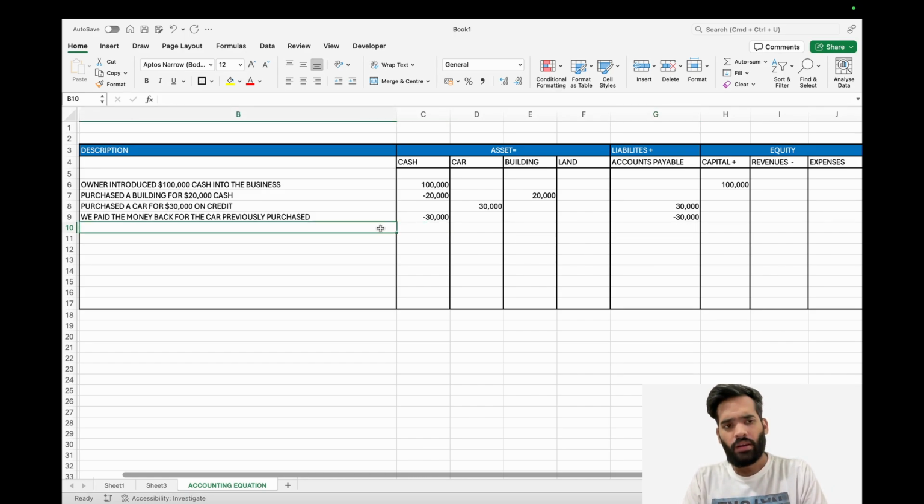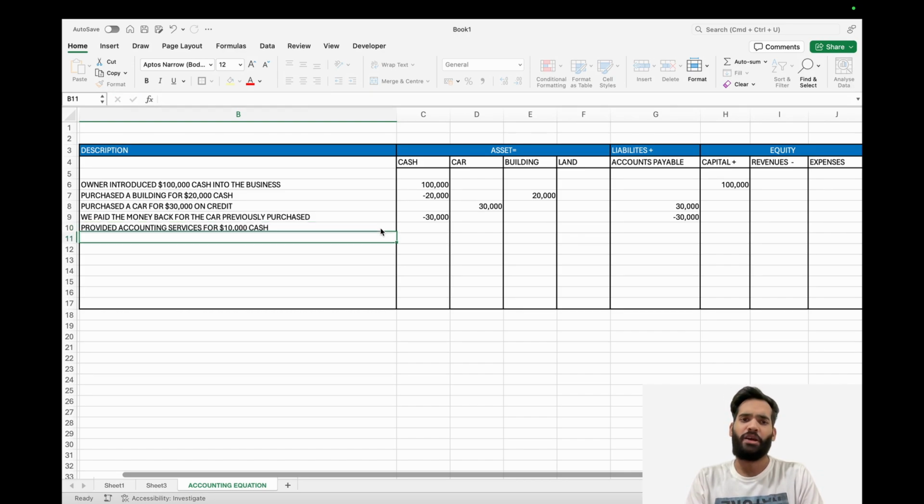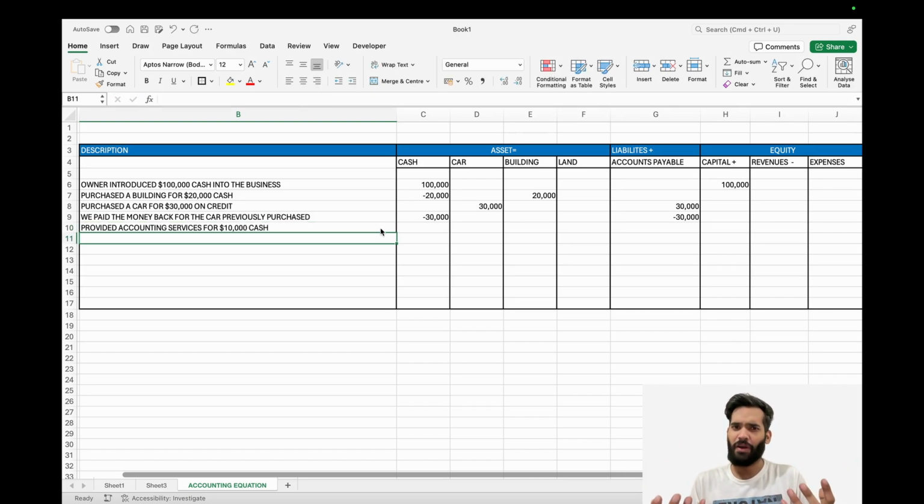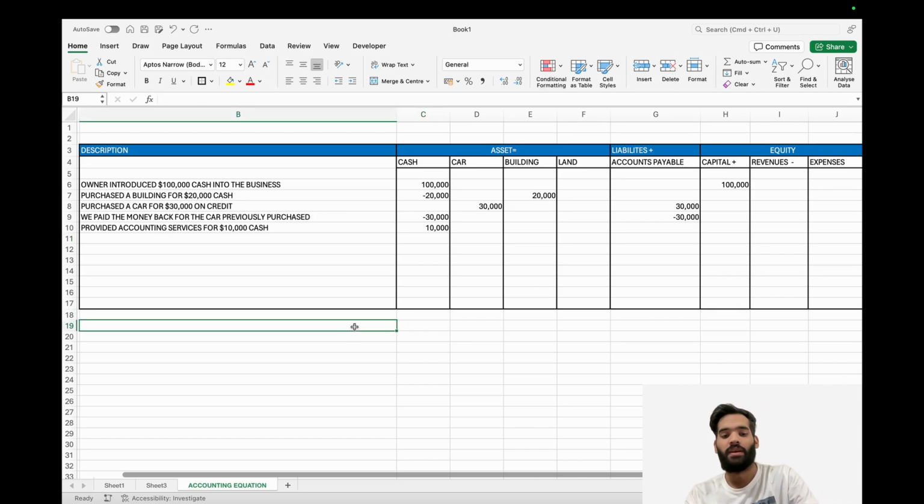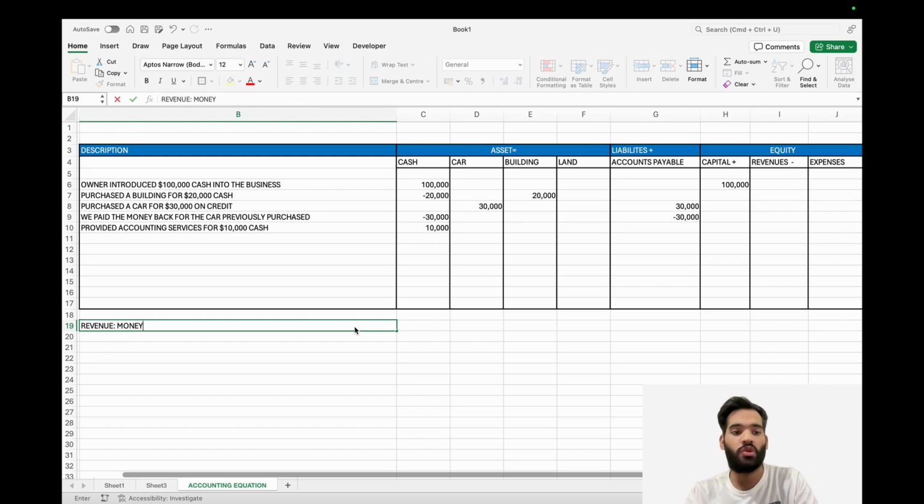Let's say we provided accounting services for $10,000 cash. So let's assume we have a service business, right? We provide service and obviously we make money from that and receive cash. So in this case, what's happening is we provided someone accounting services and they gave us cash for those services. So of course, my cash should go up. But the question is, which other account will be affected? So here, you have to learn this term called revenue. Revenue refers to the money that you earned.